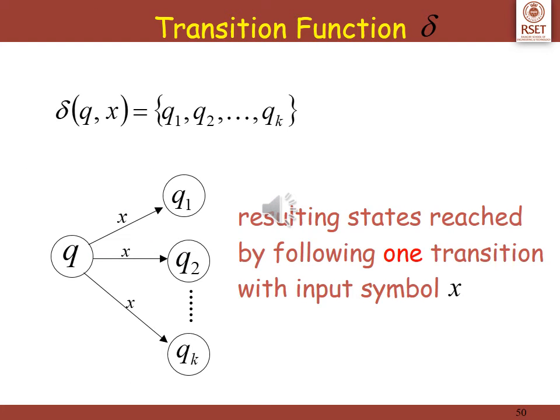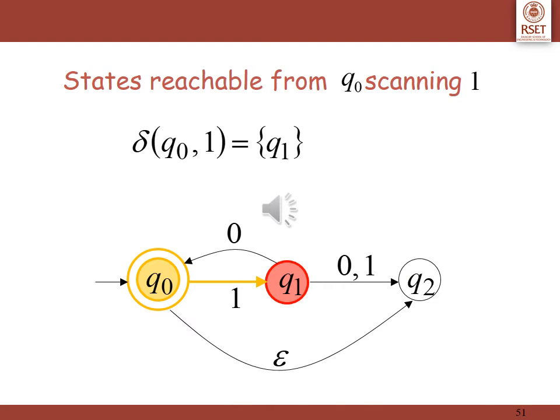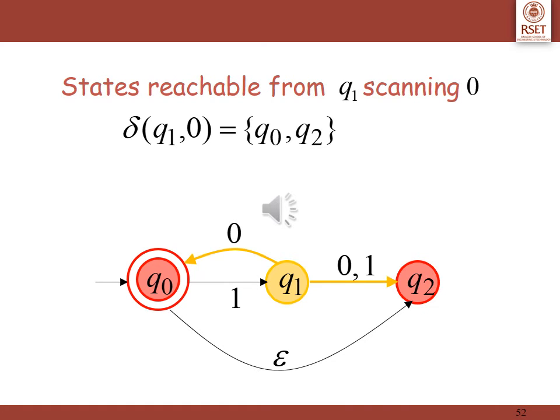Let us have a closer look at the transition function of the NFA, that is delta Q of X, which can be mapped to any one of the states, say Q1, Q2, up to Qk. The resulting states reached by any of these transitions are formally represented in the diagram. For example, delta Q0 1: we have only one transition for the input symbol 1. What happens for delta Q1 0? There are two possibilities.